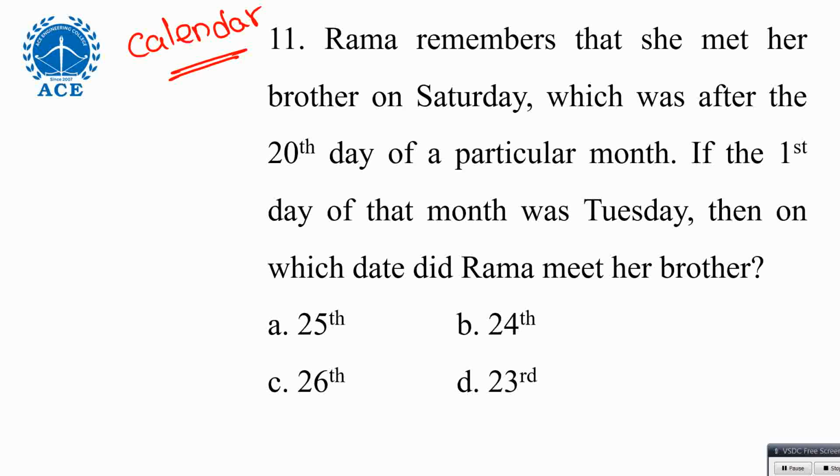See, if the first day is Tuesday, so first is Tuesday, second Wednesday, third is Thursday, fourth is Friday, fifth is Saturday.